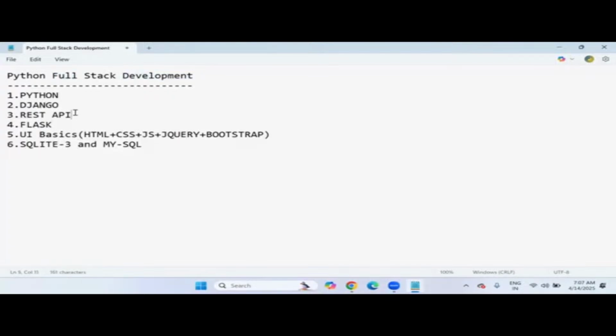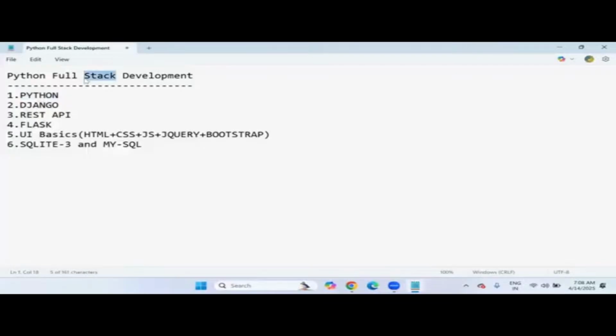Suppose you enroll only for Python, that means some students are looking for only the Python programming language according to their requirement. It's enough. Basic Python, that is core Python, and advanced Python, both are there in the Python language. If you enroll only for Python, the duration is 45 working days to 50 working days. Okay, that means up to 2 months, I can say.